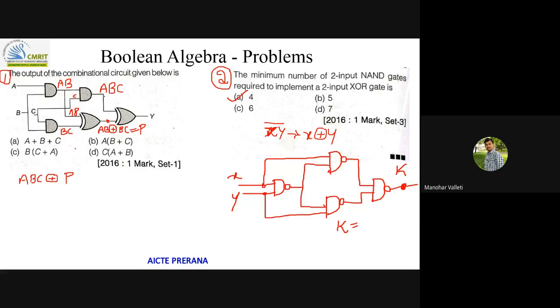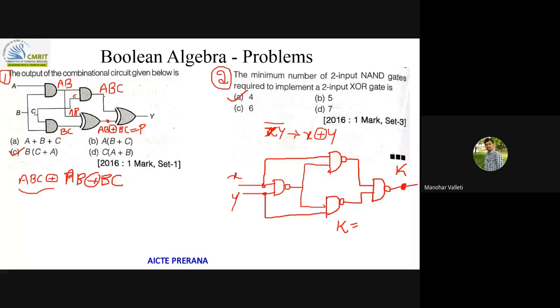And this one? You just check it out later. The answer is C. You need to solve this. So instead of P, try to put here only AB XOR BC. Try to solve. So ABC dot AB bar.